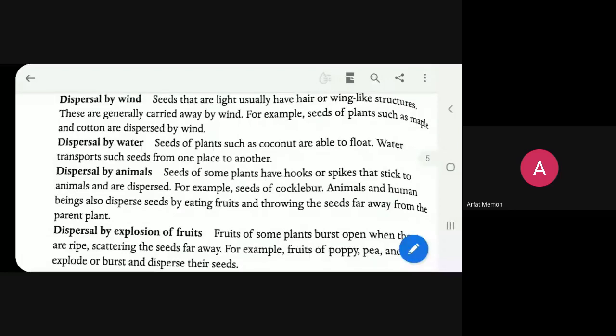Ma'am. Yes, beta. We have nothing to write in Facebook right now, right? That we will discuss afterwards. Right now, what is the question I asked? Do we eat seeds also, or do we just take out the seeds from the fruit? Ma'am, we have not written anything in Facebook yet. What am I talking about, beta? You can ask me afterwards. Right now, concentrate on whatever I am explaining. You get it or not?